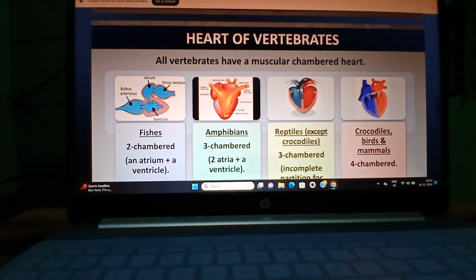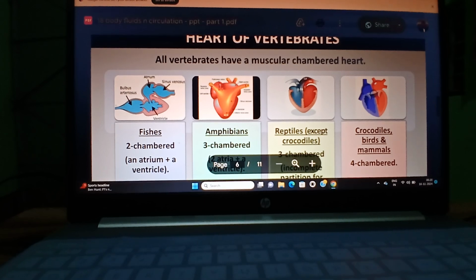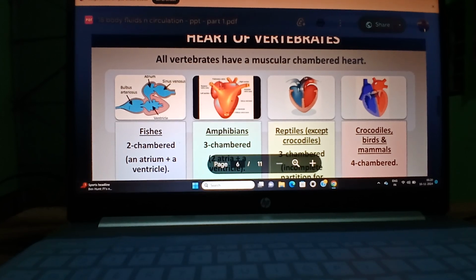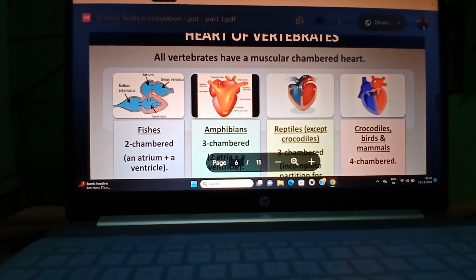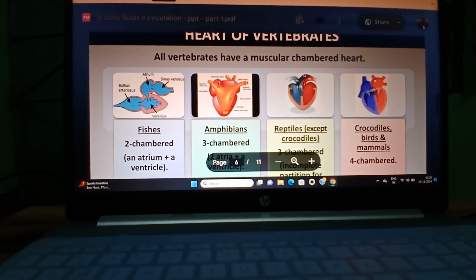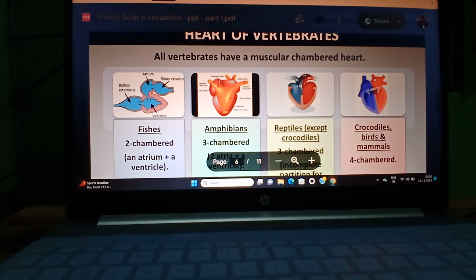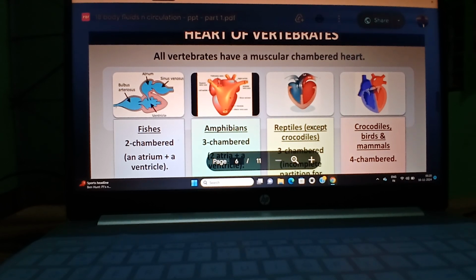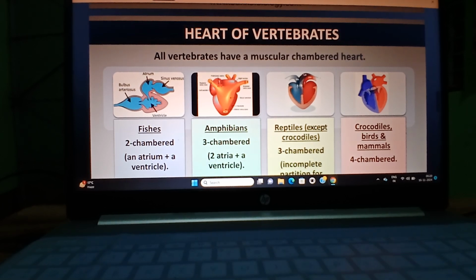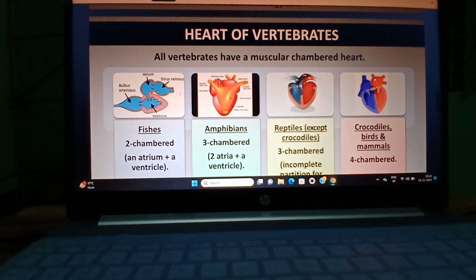Blood comes from the whole body to the atrium, goes to the ventricle, and the ventricle sends it to the gills for purification, and from the gills to the whole body.